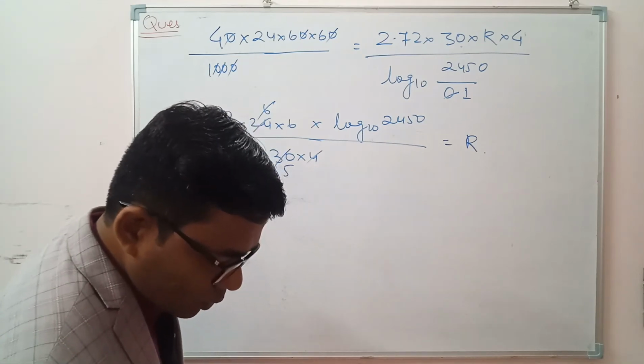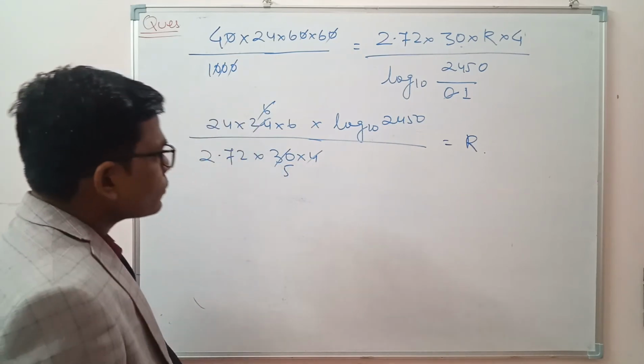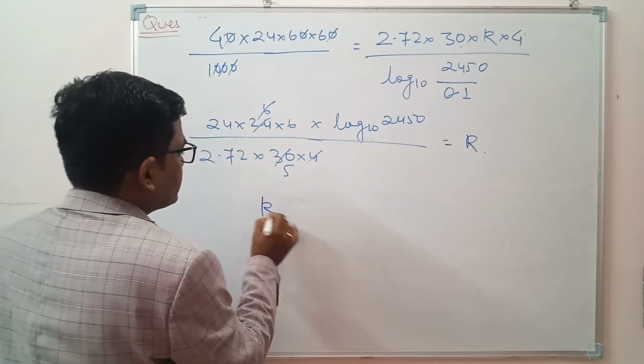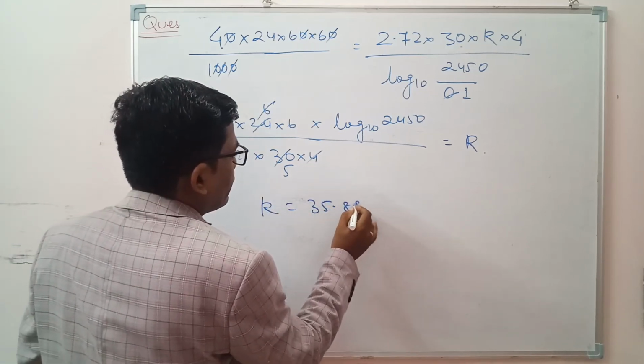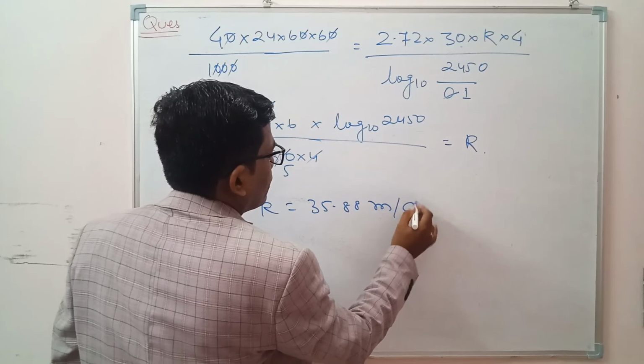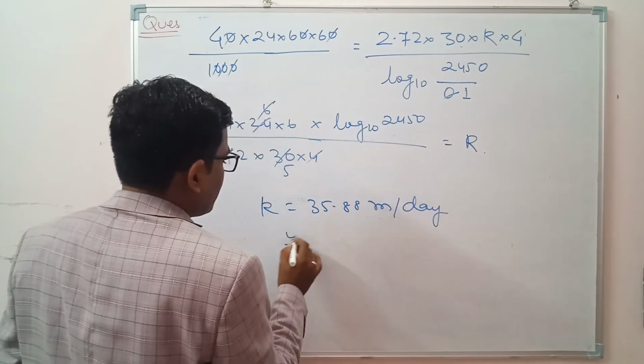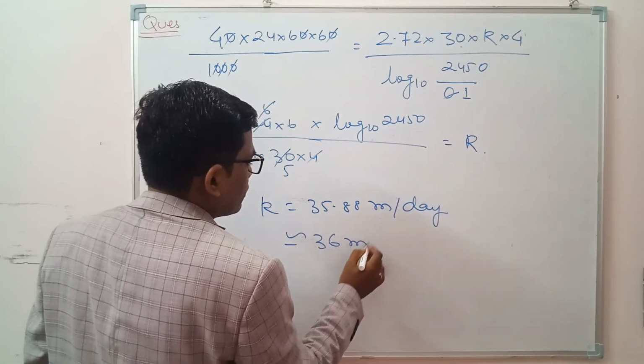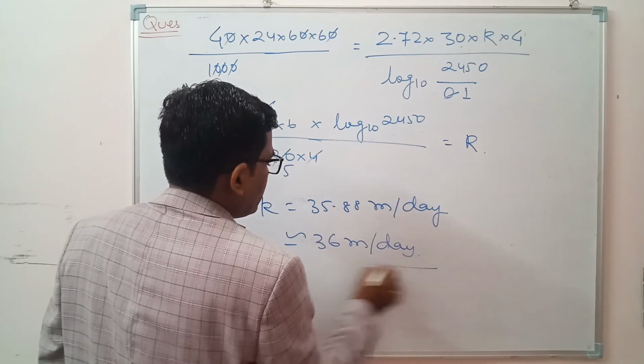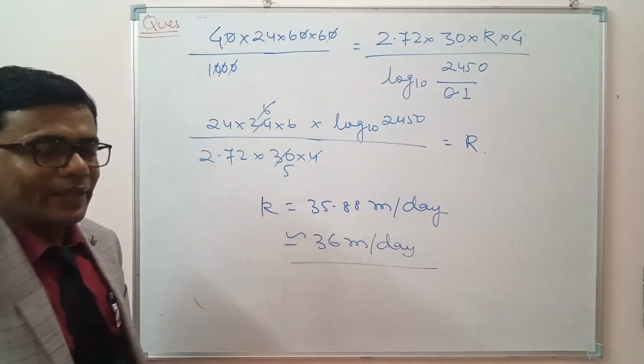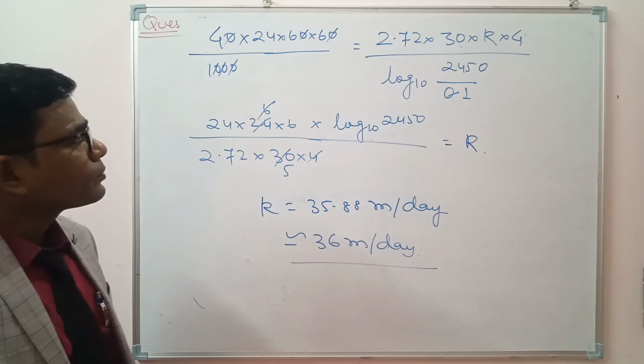Okay, so the value of K is equal to 35.88 meter per day. So we can convert it into 36 meter per day in integral values if we take. So this is the answer.